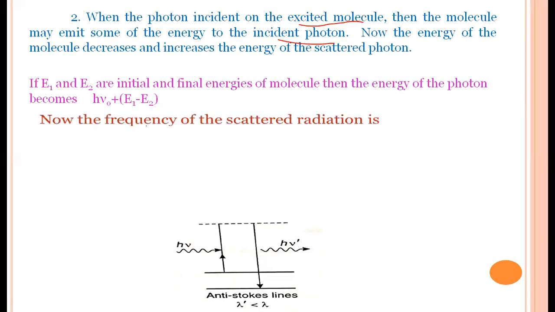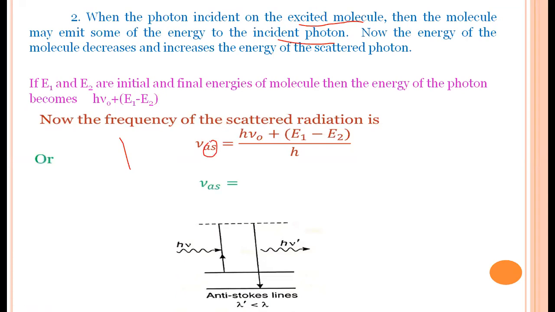From this, the frequency may be written as nu AS is equal to h nu naught plus E1 minus E2 by h, because h nu is the energy of the photon. AS represents the anti-Stokes lines and nu represents the frequency.